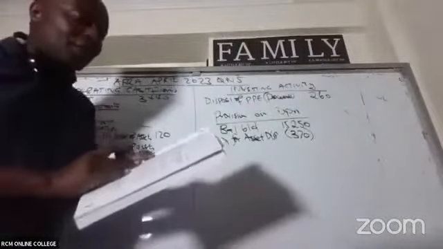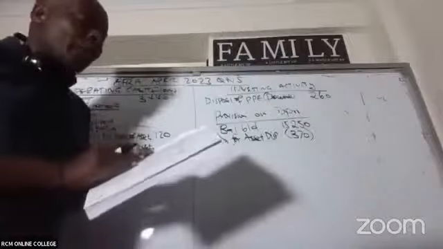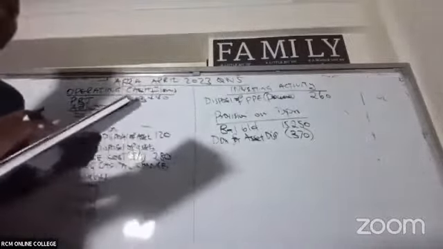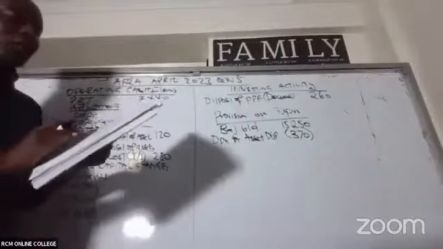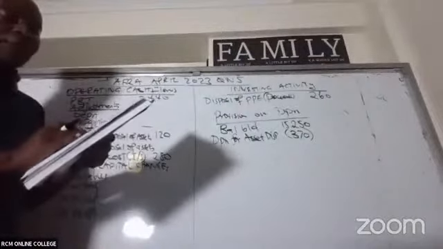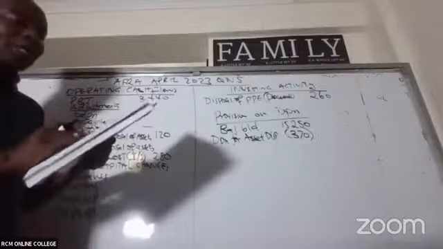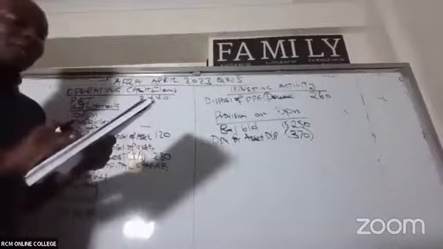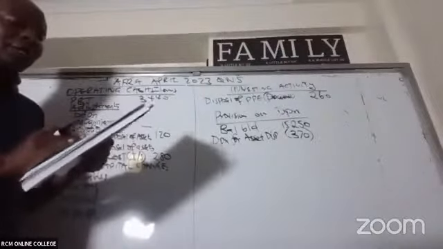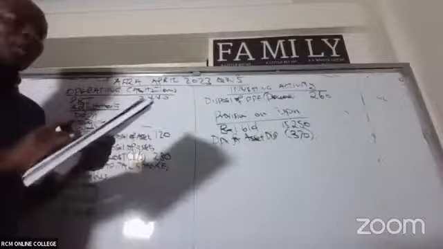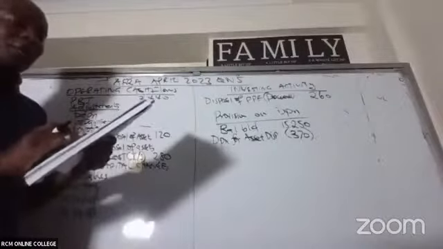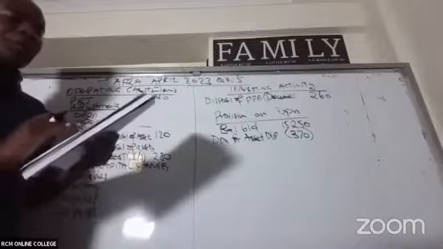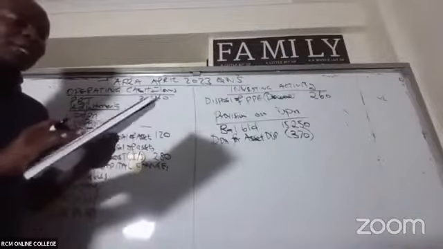So in this case, ladies and gentlemen, if you look at note number 2, on 1st January 2022, G Limited acquired 75% of the 100 million ordinary shares of shillings 10 each in S Limited. The acquisition consideration comprised a share exchange on the basis of 2 shares in G Limited for every 3 acquired shares in S Limited. G Limited was also to pay shillings 810 million to the owners of S Limited on 1st January 2023. G Limited's cost of capital is 8%.